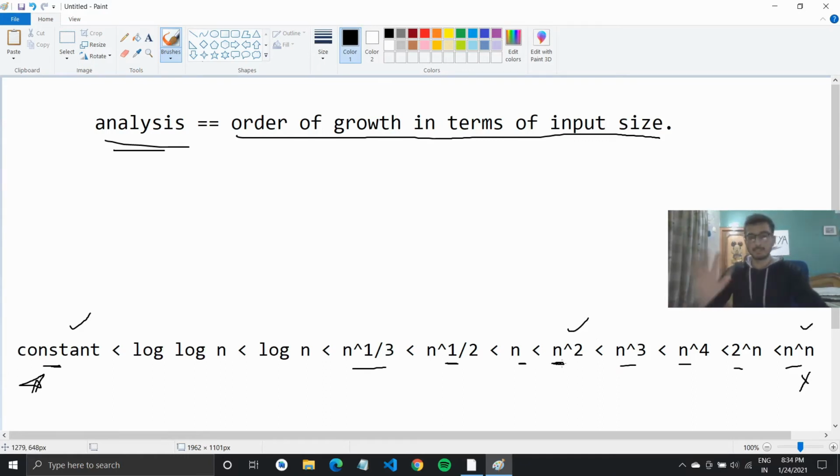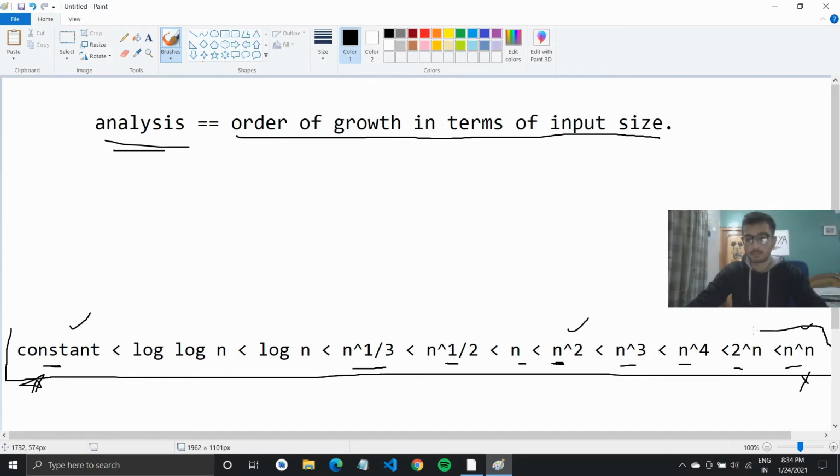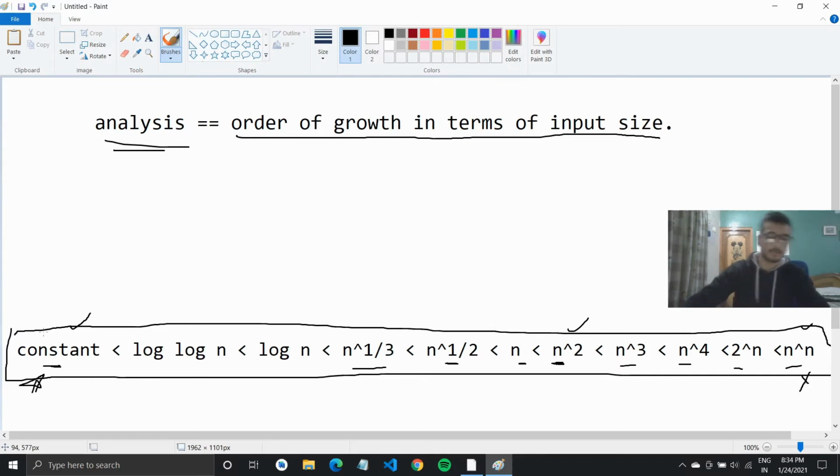Now this list comprises all the possible cases that we might get: constant, log n, and so on. I would recommend remembering this list, or writing it down somewhere, so you know what applies when. We'll take up some examples. Let's say I have two algorithms, f of n and g of n. These are my two programs, like we had 1 and 2 in the first part. Let's take up some examples to better understand it.